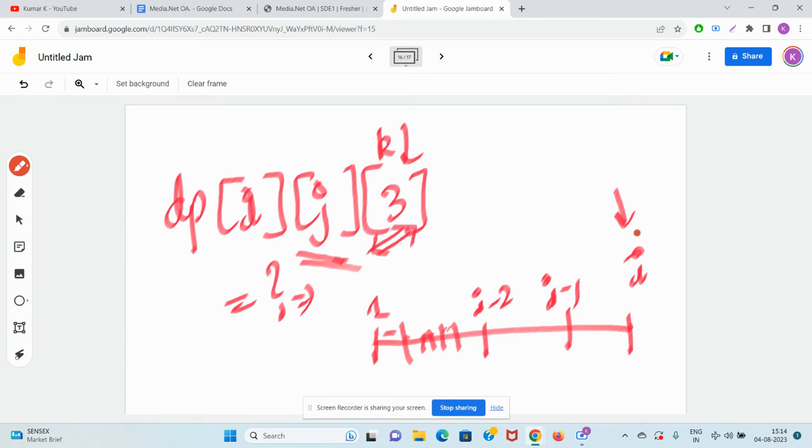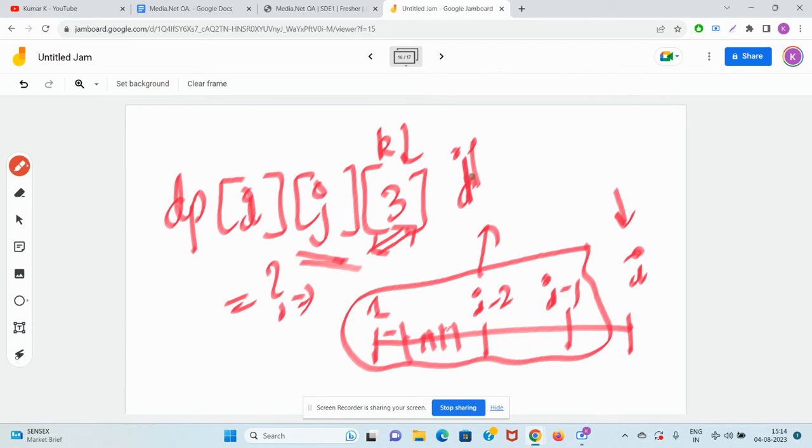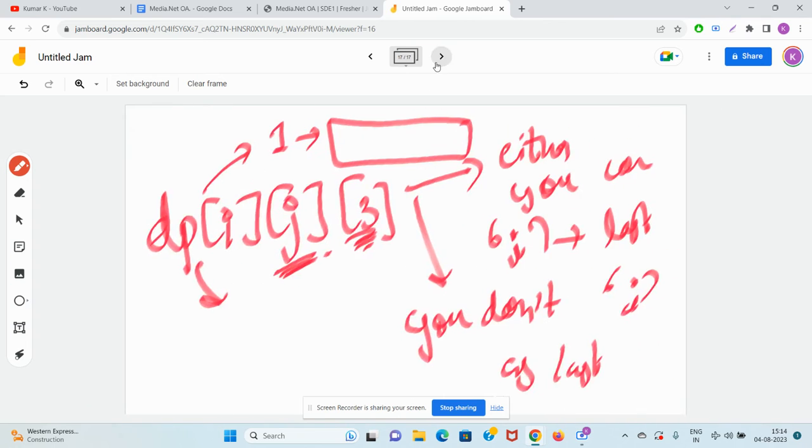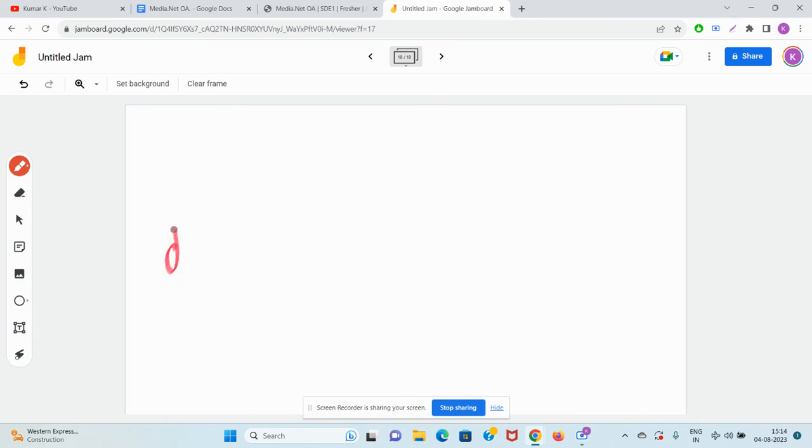So if you are not considering the last guy, then you can clearly say: if dp of i minus 1, j, 3 is true, it means that there is a subsequence from index 1 to i minus 1 such that the XOR is coming as j and the last index is 3, then the same thing will be valid for dp i j 3. So basically I'm trying to say this formula always holds true.